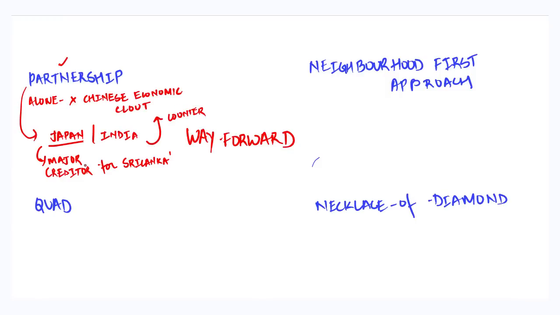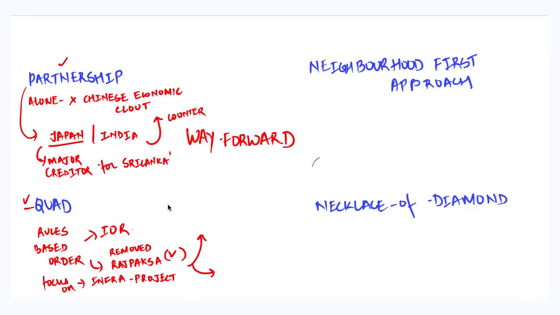The second thing that India can do is to partner with the Quad countries. India can engage and partner with the Quad nations to ensure that a rules-based order is maintained in the Indian Ocean region such that the region does not become an area of contention. Further, India should also take advantage of the dislodgement of the pro-Chinese Rajapaksa government and focus on its own infrastructural projects and their timely delivery. For example, timely delivery of Kankesanthurai port and also the Trincomalee infrastructure project.